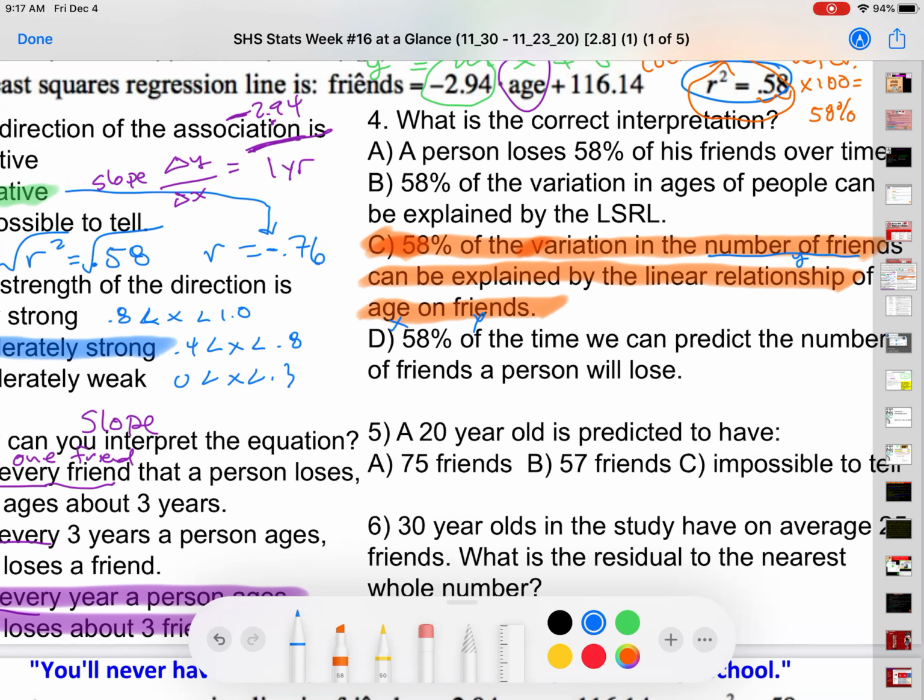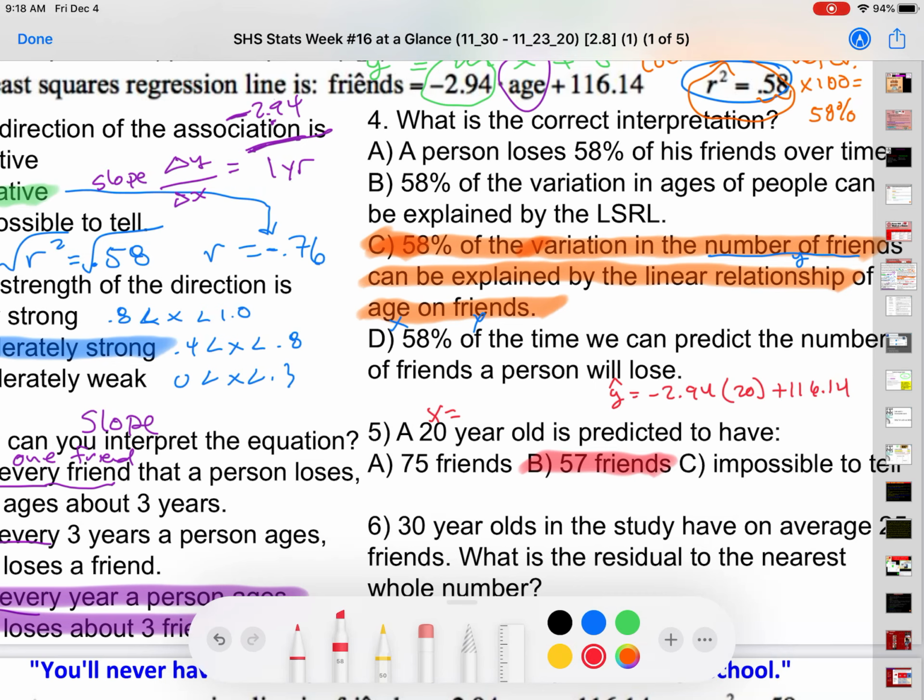Okay, let's do D. A 20-year-old is predicted to have what? Well, 20 is an age, so this is my x value. X equals 20. So if I use that formula above, y hat equals negative 2.94 times 20 plus 116.14. PEMDAS, negative 2.94 times 20 plus 116.14. This would give you an answer of B, 57 friends.